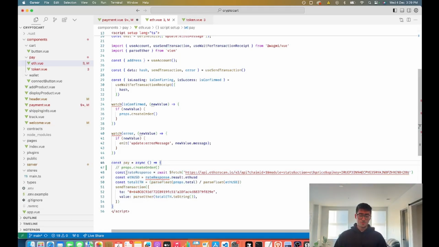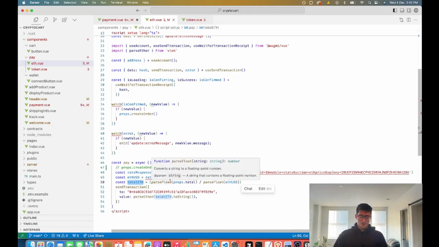The first thing we do is fetch the ETH to US dollar exchange rate, because otherwise how else are we going to know how much ETH to charge the person? So we get the rate. We're using Etherscan here: rate response.result.ETHUSD. Once we get that, we parse it, make the division, and figure out exactly how much ETH we need to charge the individual.